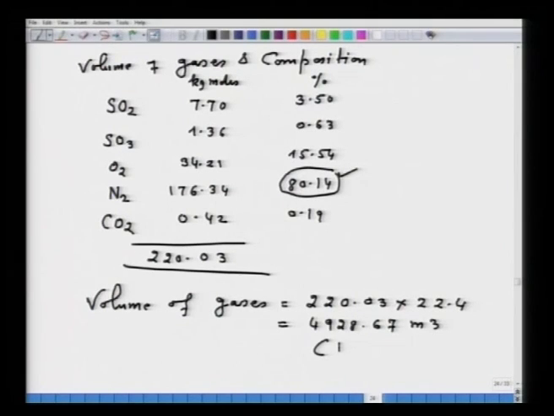Mind you, 1 atmosphere and 273 Kelvin. Also, you must have noted in this particular problem that the amount of air is more or less the same as the amount of flue gas. You are seeing the amount of air was 5000 meter cube, here 4928.67 meter cube, because part of the sulfur has gone to the Cu2S and FeS. So, this is what. Now, next thing you have to calculate is excess air.